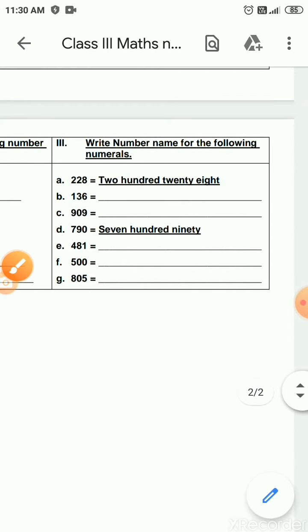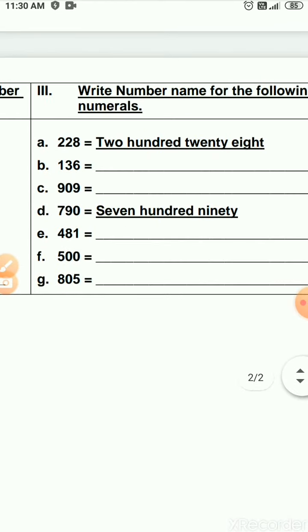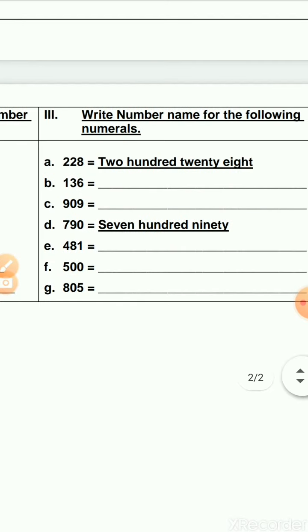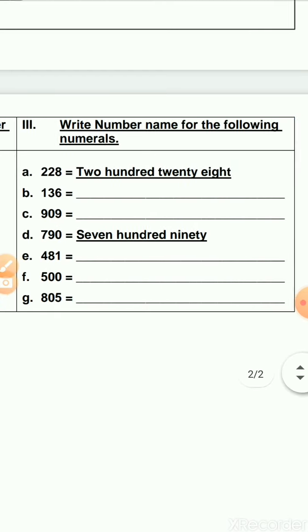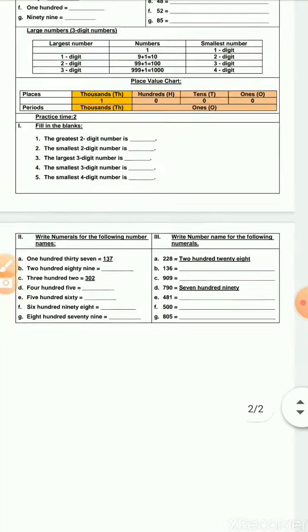Write number name for the following numerals. Okay. So 228. 136. Here 909. Okay. There is no number in tens place. 790. 481. 500. There is no number in ones place and tens place. Only 500. It's 805. Okay children, hope you are clear with this.